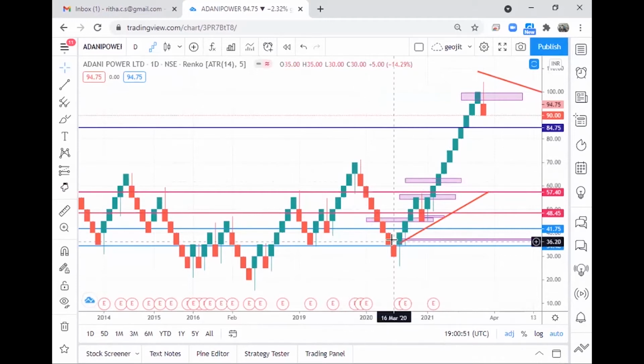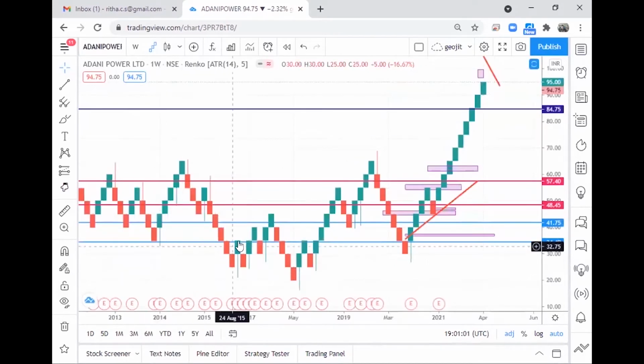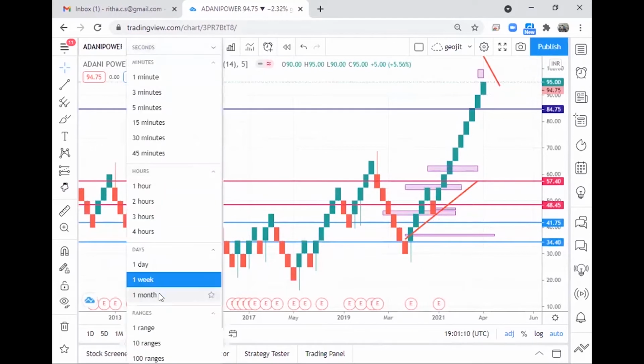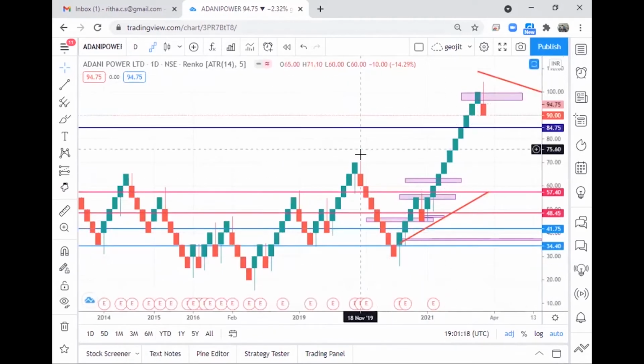Now, all the green represents bullish and the red represents bearish, right? Based on the time frame we deal with, the closing point of that particular time frame will be taken and the bricks will be constructed. For weekly graphs, the ATR will be 5. If I get into the monthly graph, that totally changes: the ATR will be 10. And if I get into the daily graph, the settings will change again, that is 5. In that way, we'll be able to define it.